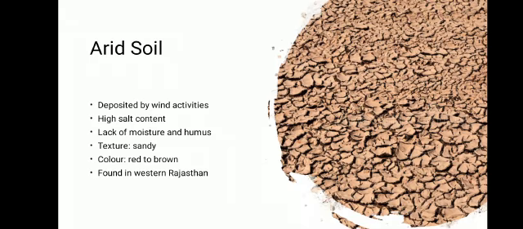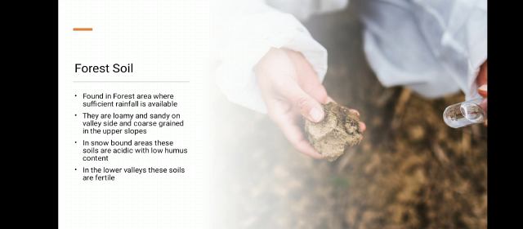And last soil is forest soil, that is found in forest areas where sufficient rainfall is available, and they are loamy and sandy on the valley side and coarse grained on the upper slopes. In mountainous regions, some areas are snow covered. In these areas, these soils are acidic with low humus content, and in the lower valleys these soils are fertile.